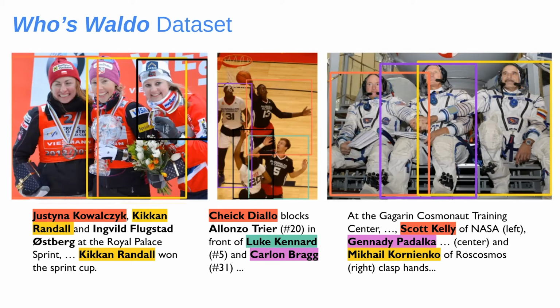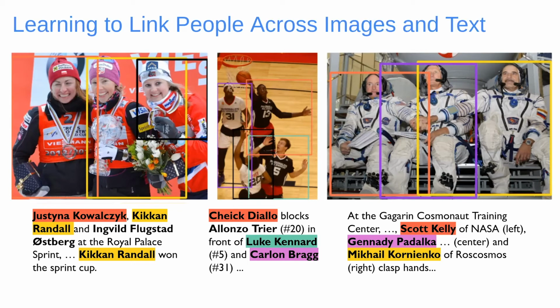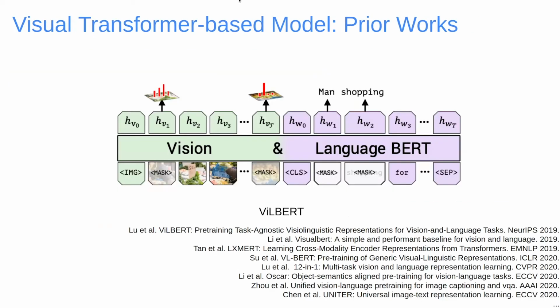Next, we introduce our approach for linking people in text and images, using our dataset for training and evaluation. Our technique uses a visual transformer-based model. Recently, many works have trained and applied transformer models for a variety of core vision and language tasks. These models can be fine-tuned for several downstream tasks, such as visual question answering and visual grounding.